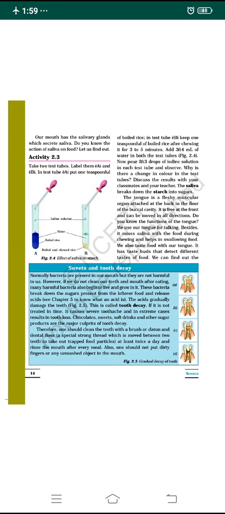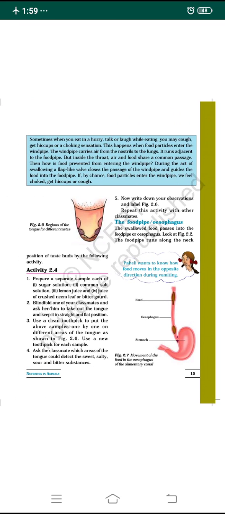Then we'll go to the next concept, the regions of the tongue. Here you will see the taste buds. Taste buds are situated on different parts of the tongue. At the tip of the tongue you get the sweet taste, behind that the salty taste, and behind that the sour. These are the different kinds of taste, and at last you get the bitter taste.